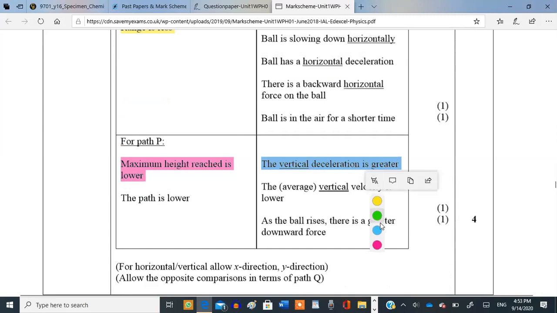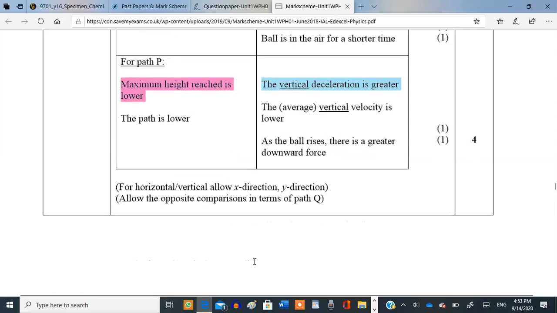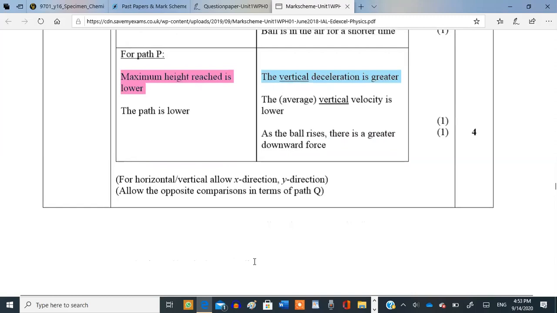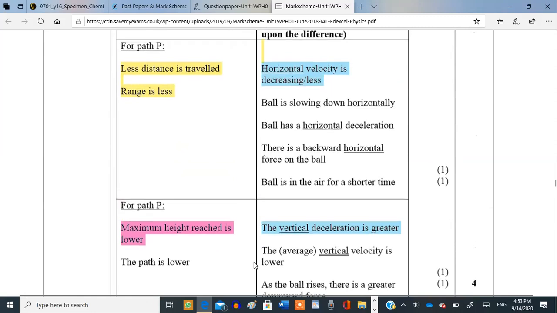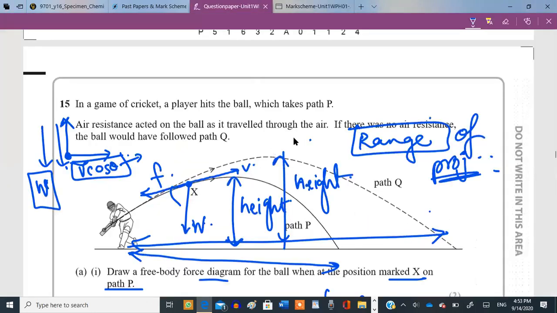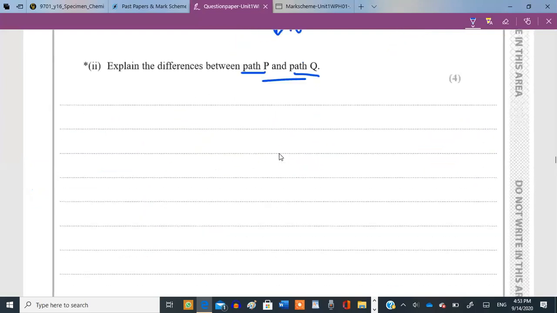Because in addition to the weight causing the deceleration, there is the frictional force as well. So the average vertical velocity is lower, as the ball rises, there is a greater downward force. For the horizontal component, allow it in the x direction, and for vertical, the y direction. Allow the opposite comparisons for path Q. So these are literally the 4 points you need to write in your answer, but you need to write them in paragraph form.